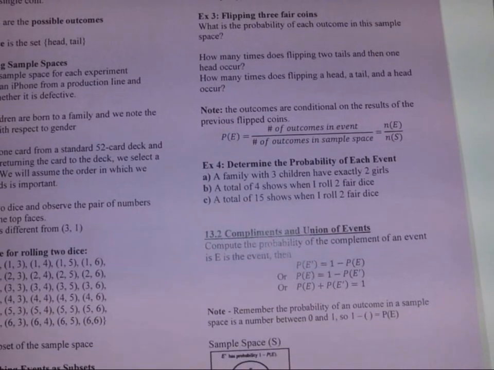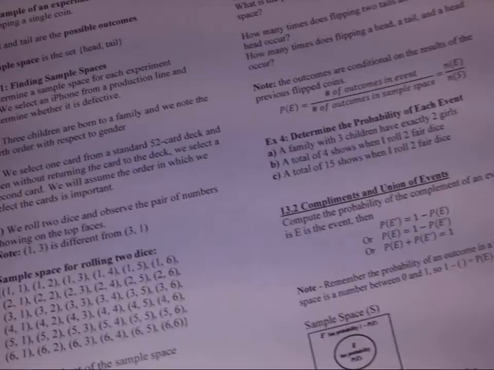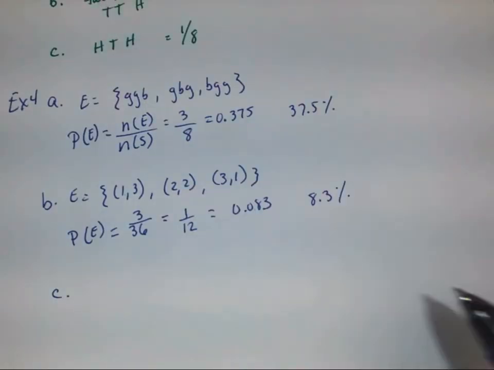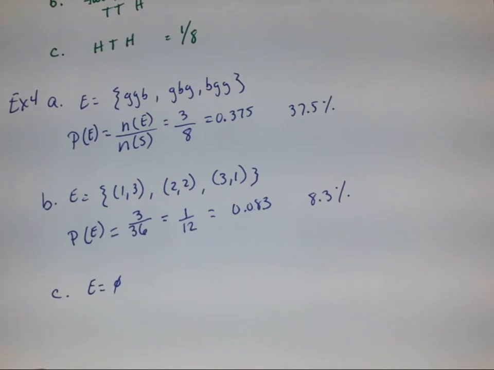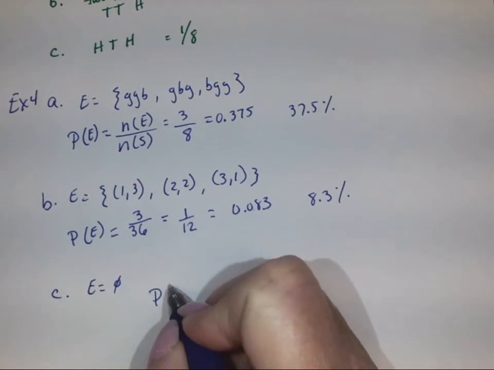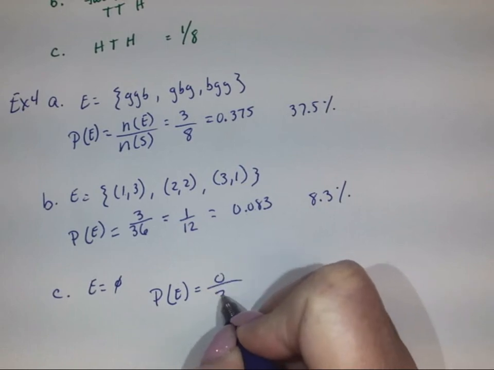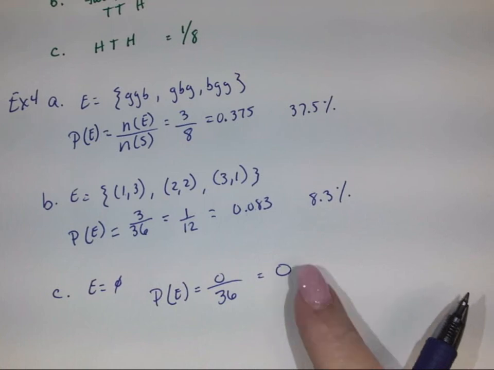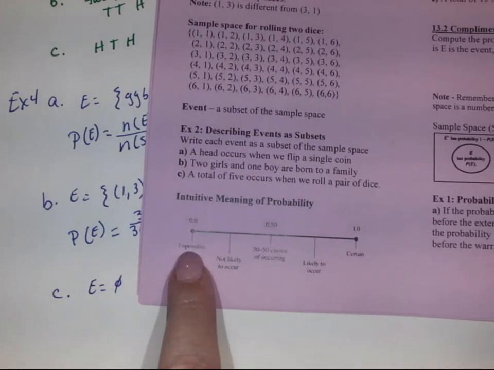What is the total of 15 showing when you roll 2 fair dice? And they do say fair to make sure it's not a trick dice. Then that means we can't get any of those. It's never going to equal 15. Our probability of the event would be 0 over 36, which would be 0. So that's definitely not going to occur. That would be the opportunity to get an impossible event.